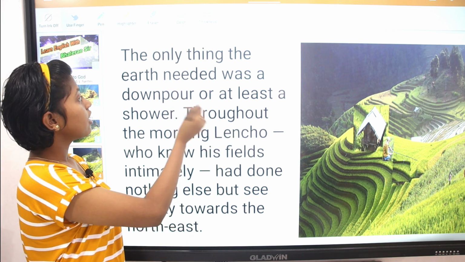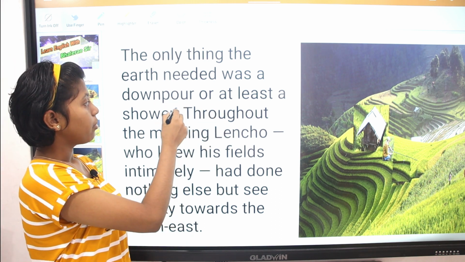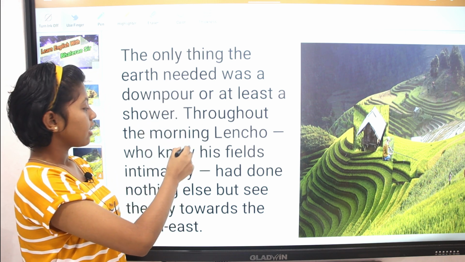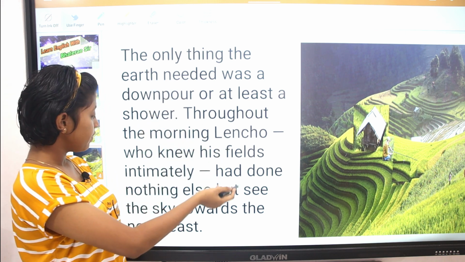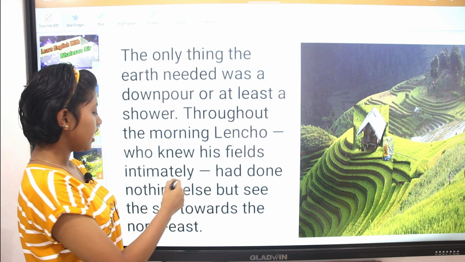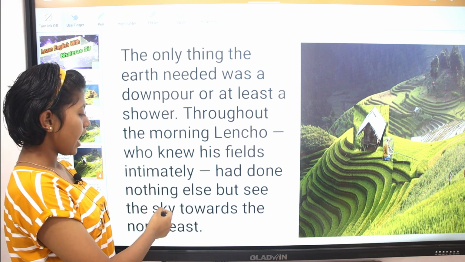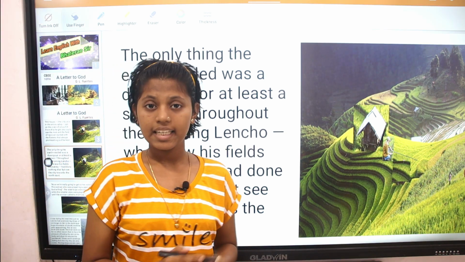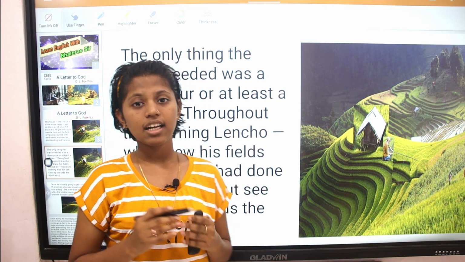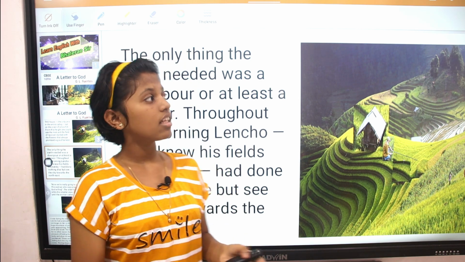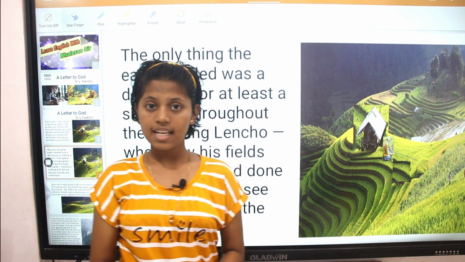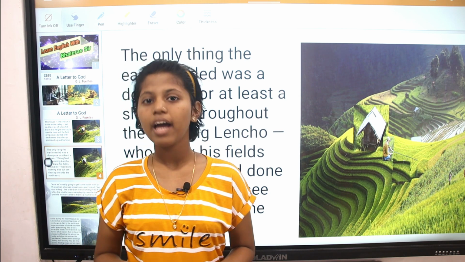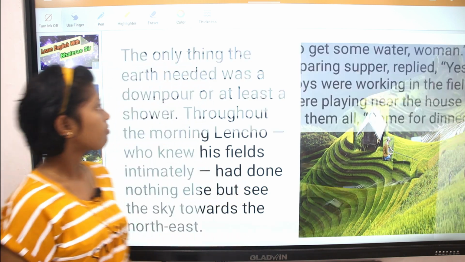The only thing the earth needed was a downpour, or at least a shower. Throughout the morning, Lencho, who knew his fields intimately, had done nothing else but see the sky towards the northeast. Here we understand a farmer named Lencho has done nothing but watch the northeast side of the sky for some rainfall, in the hope that clouds will come and he'll have a good rainfall.